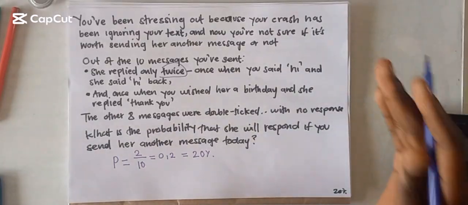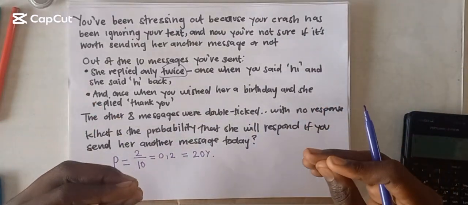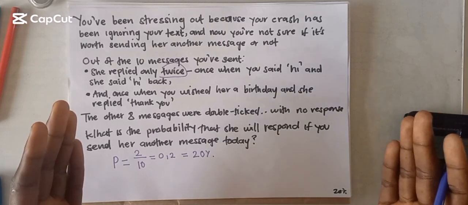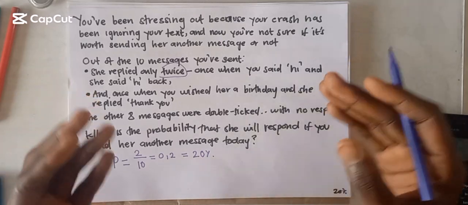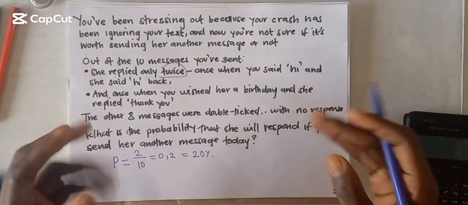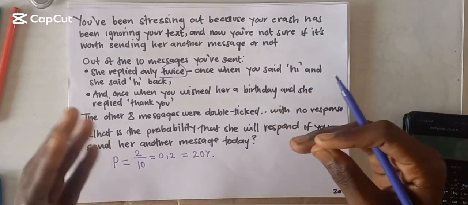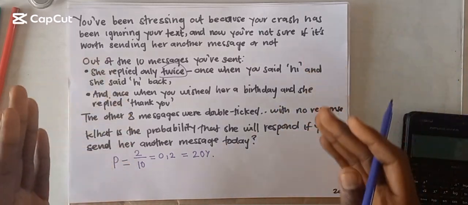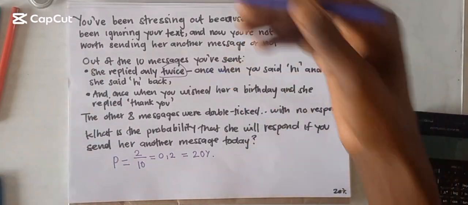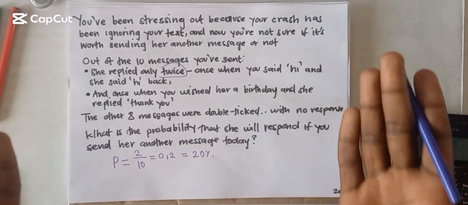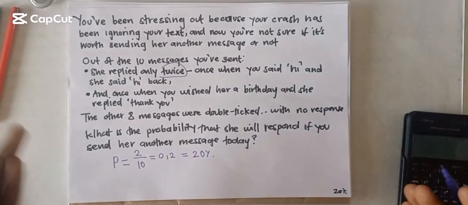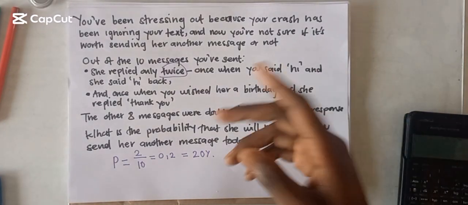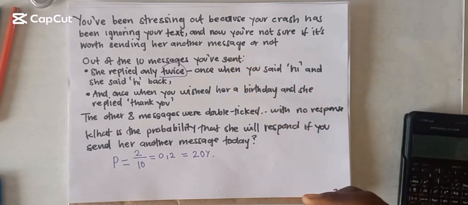So the importance of probability is that it helps us to avoid false hope. It isn't about giving up on texting here. It's about thinking clearly and protecting your energy. Not every risk is worth repeating. So we cannot risk again and send her another text, man. You can see that she's not responding, dog. So yeah, let's just do another example so that you can understand this in more detail.